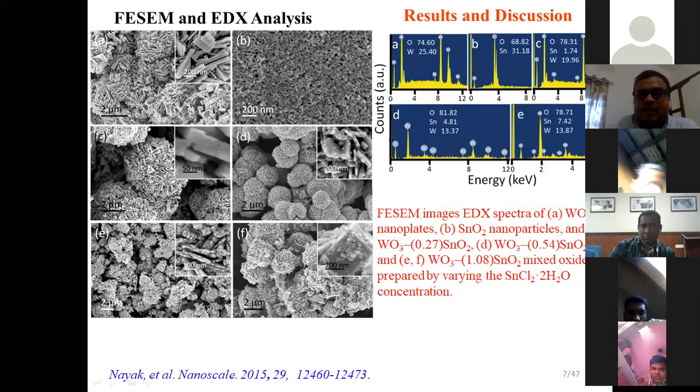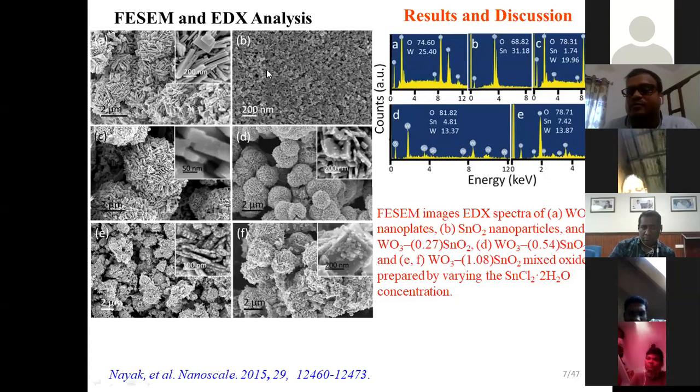You can see in that inset, the high-magnification image, that those nanoplates have clear surfaces. Then we prepared only tin oxide, in figure B, where we got only nanoparticles, and we found the size to be around 5 to 10 nanometers.